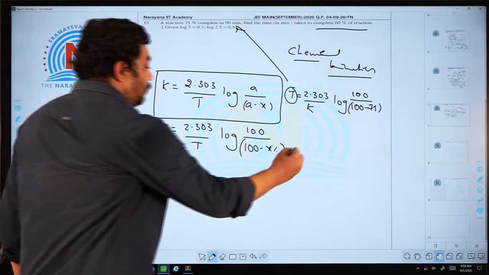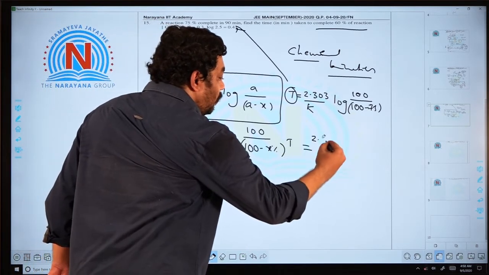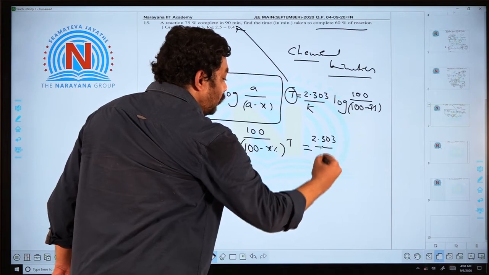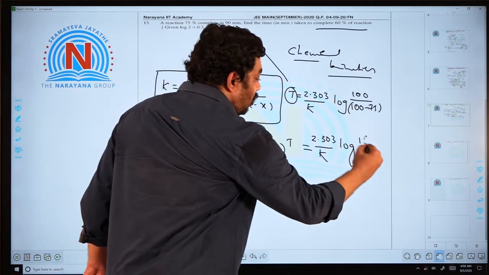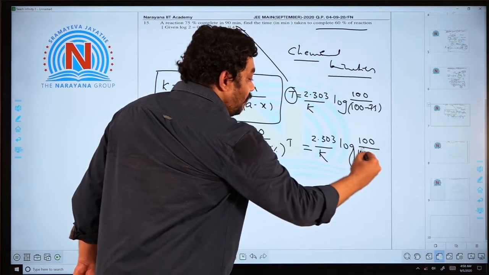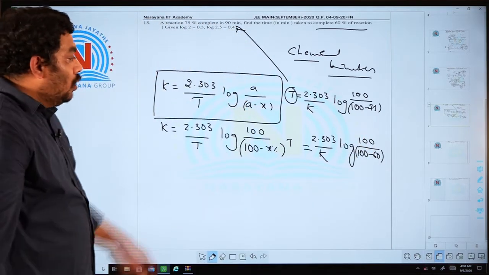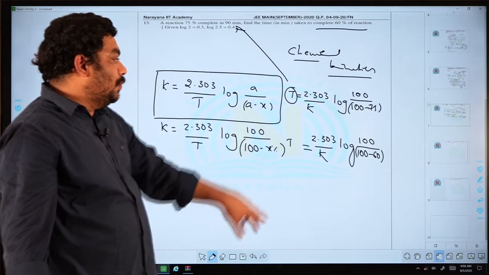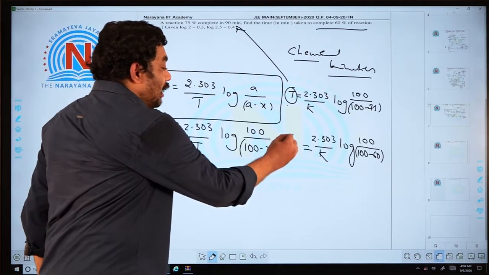60% of reaction. Now time, log 100 by 100 minus 60. Now you take the ratio in between these two. This time is 90 minutes. This time I have to calculate.